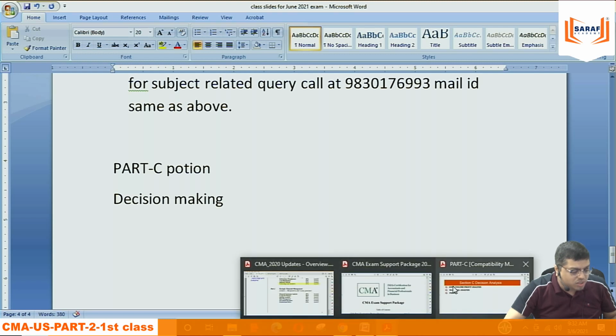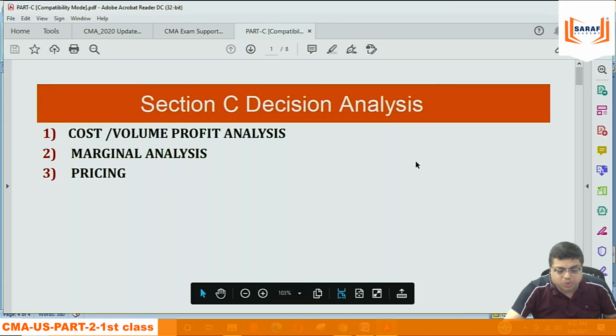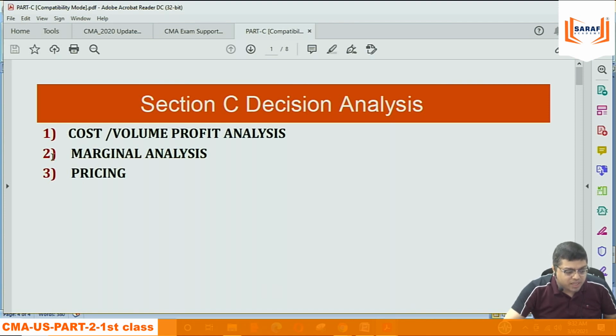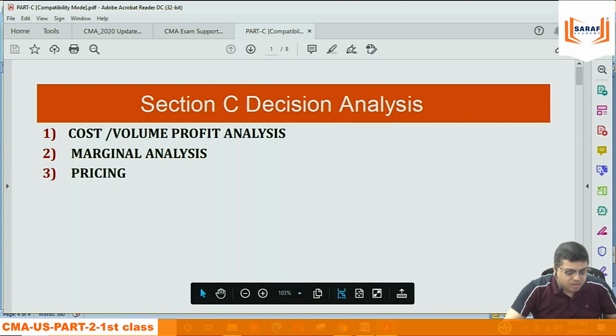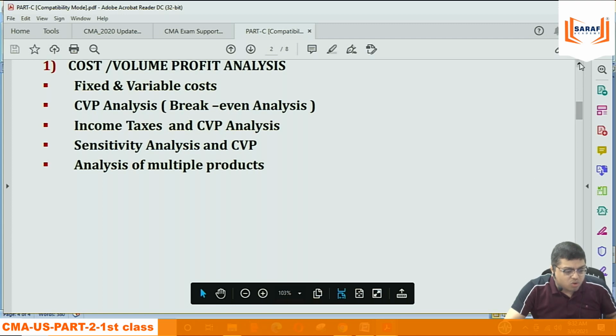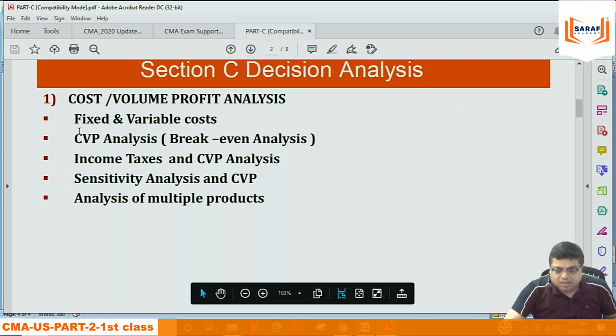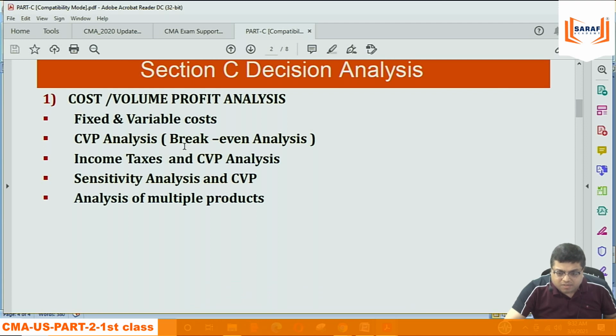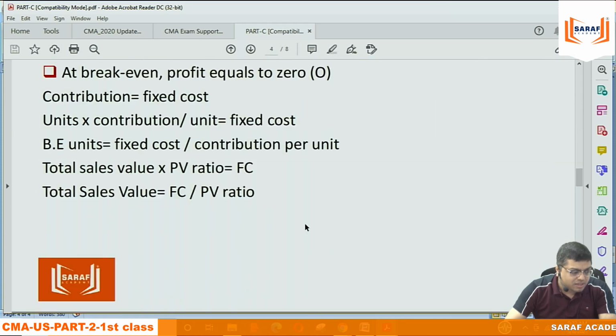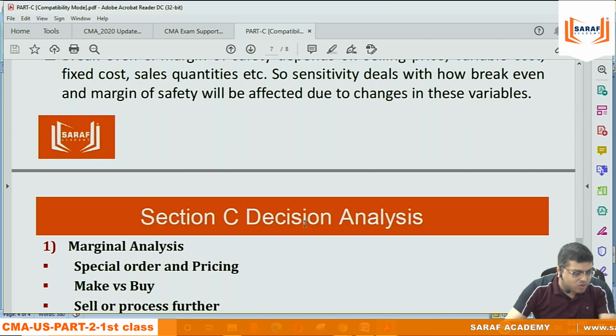First of all, I am going to the syllabus which is written by the institute. Section C: cost, volume, profit analysis, marginal analysis, pricing. Three areas are there. In cost, volume, profit analysis: fixed cost, variable cost, CVP, break even, income tax and CVP analysis, sensitivity analysis, analysis of multiple products. The entire area is called cost, volume, profit analysis. Some notes are written here relating to that.